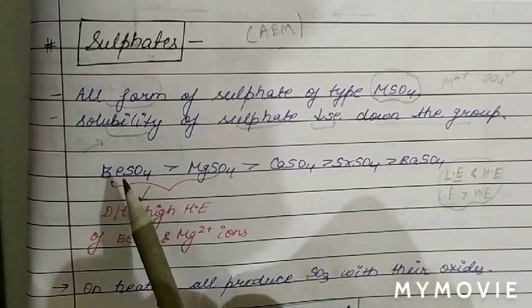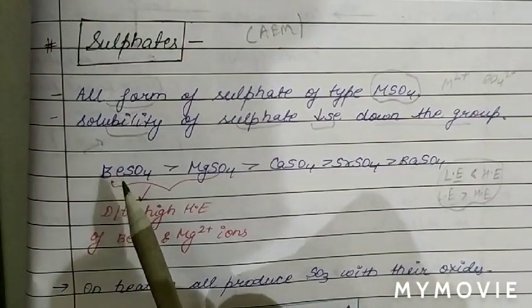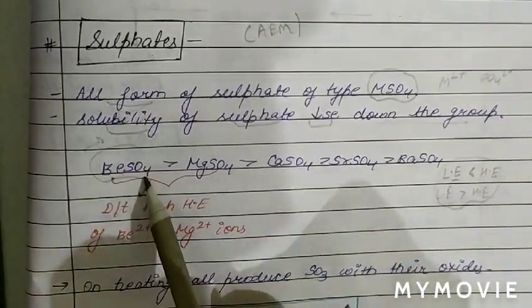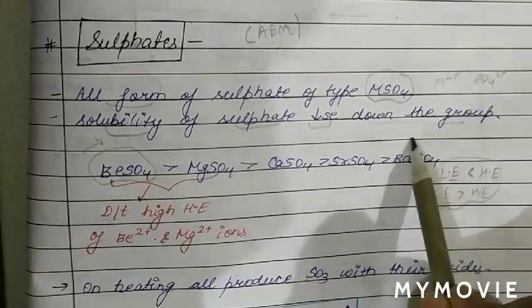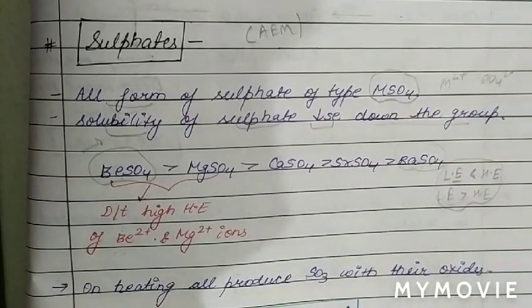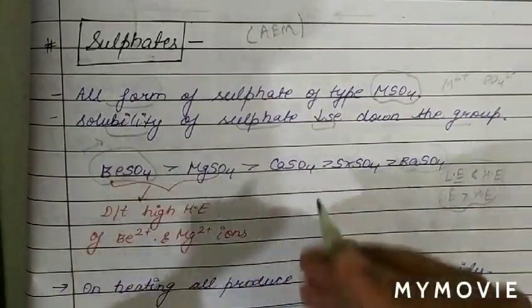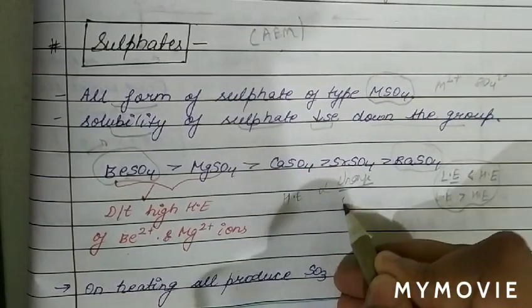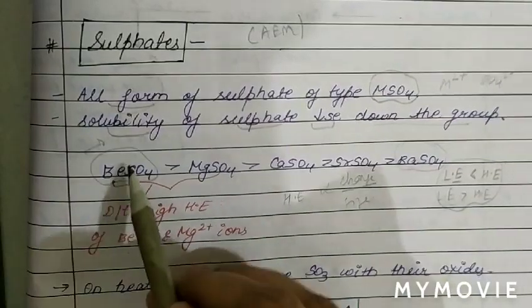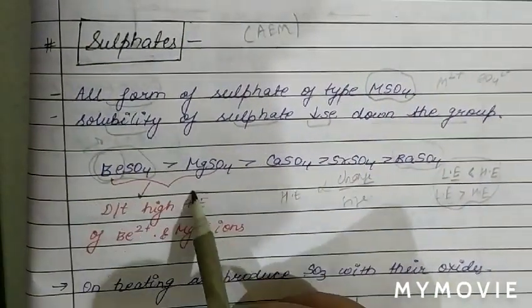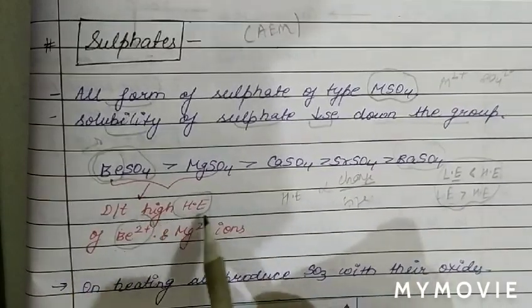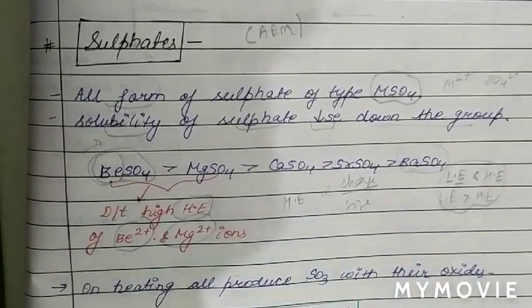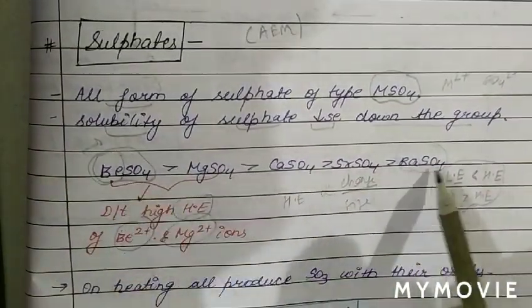So here we can see that the solubility of sulfates decreases from beryllium sulfate to barium sulfate. Beryllium sulfate has the highest solubility and barium sulfate has the lowest solubility. Why does beryllium sulfate have the highest solubility? Because hydration energy depends on charge upon size. So due to the high hydration energy of the Be2+ ion and Mg2+ ion, these have high solubility, and solubility decreases from BeSO4 to BaSO4.